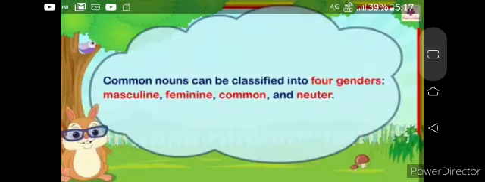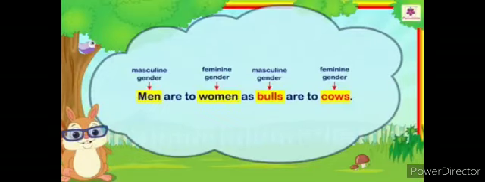Now, common nouns. Common nouns are the general names of every person, place, thing, or animal. Example, city, boy. And they can be classified into 4 genders: masculine, feminine, common, and neuter gender. Now take an example. Men are to women as bulls are to cows. Here man is masculine gender, woman feminine gender. And in animals, bulls masculine gender and cows feminine gender.